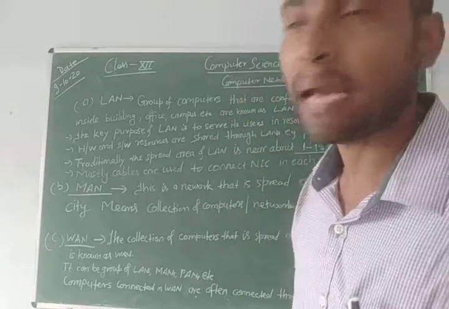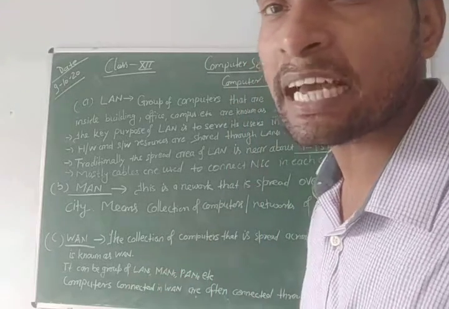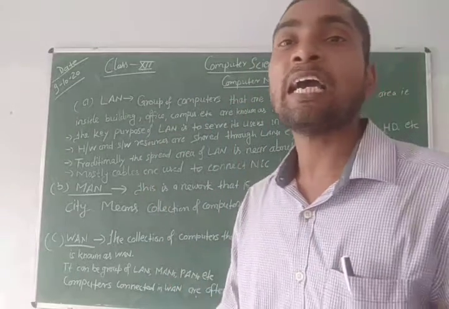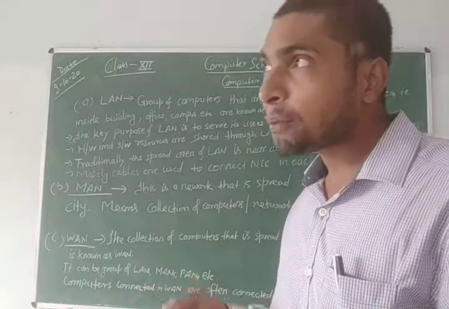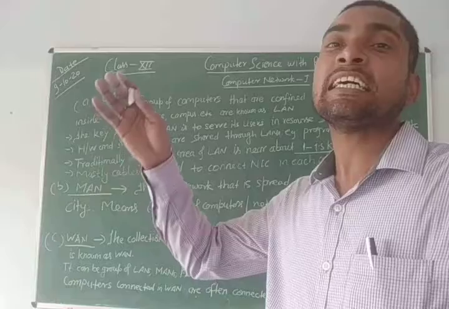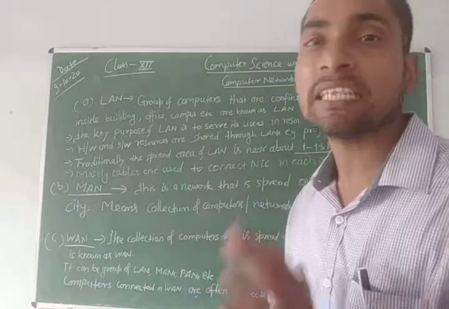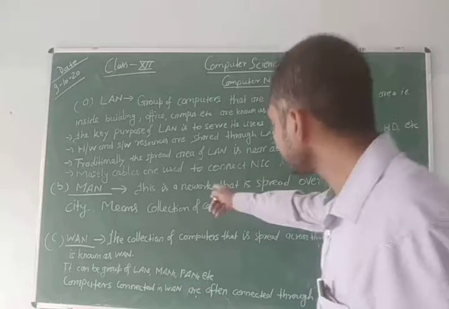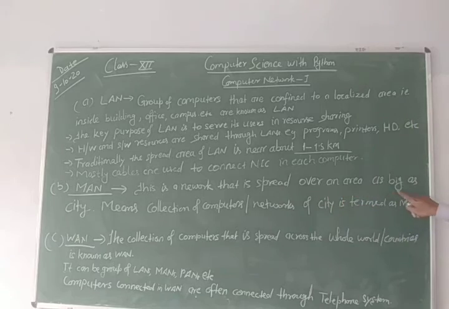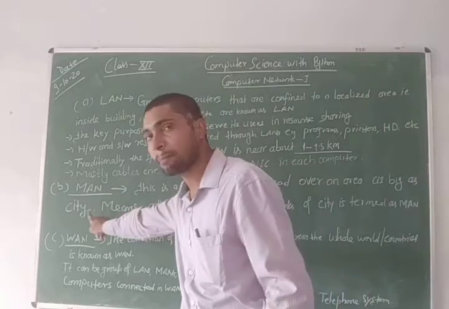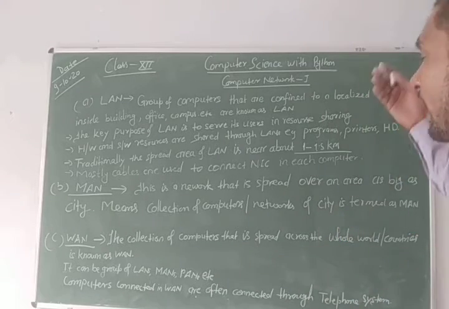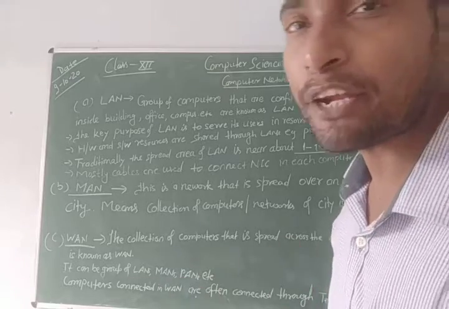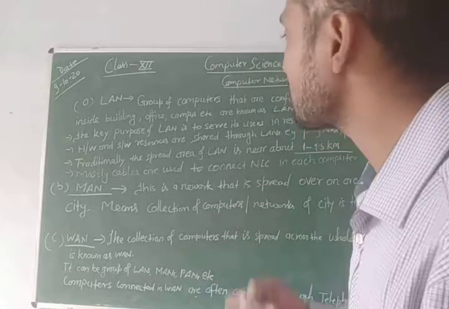Now let us see the MAN. MAN stands for Metropolitan Area Network. This is a network that is spread over an area. I mean the computers that are spread in a big city, if they are connected with each other, then they form the MAN. This is a network that is spread over an area as big as a city. Means a collection of the computers or networks of a big city is also known as the metropolitan area network.